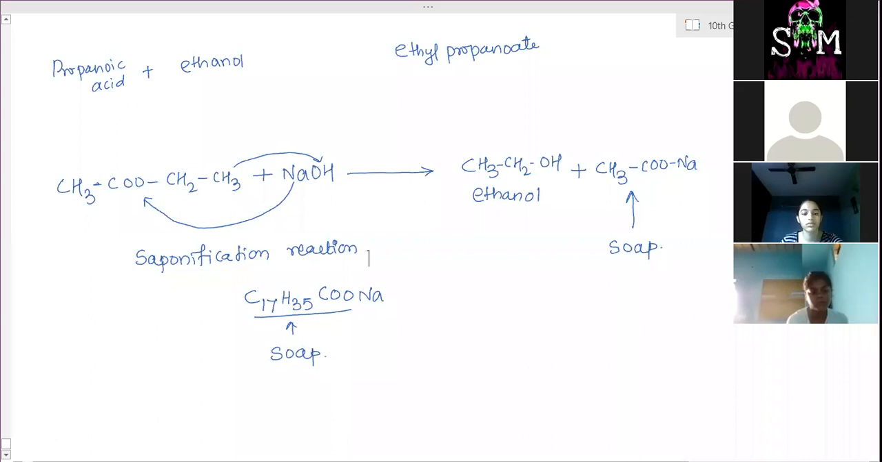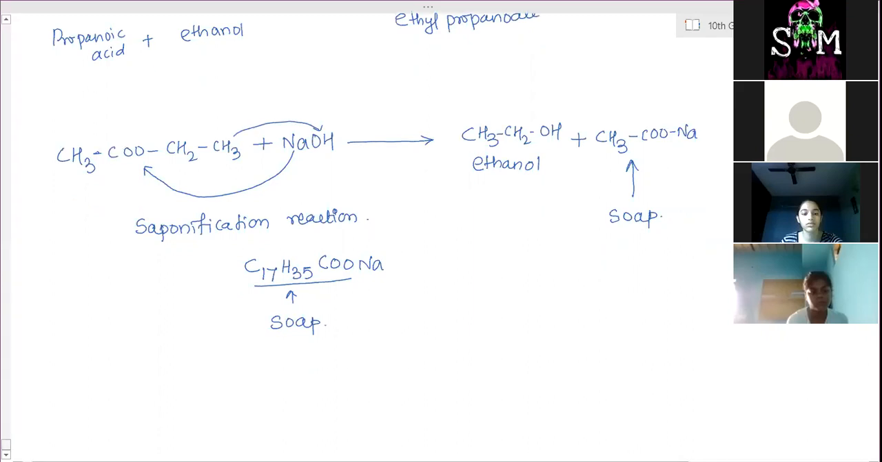Now next, this is all about the equations and reactions of this chapter. The last part of the chapter that we have to learn is soaps and detergents. What are soaps, what are detergents, and how does soap's cleansing action work, how do we use soap for cleaning clothes or our body? How does it remove dirt from the clothes? We have to learn that in detail. So first, what are soaps and what are detergents?